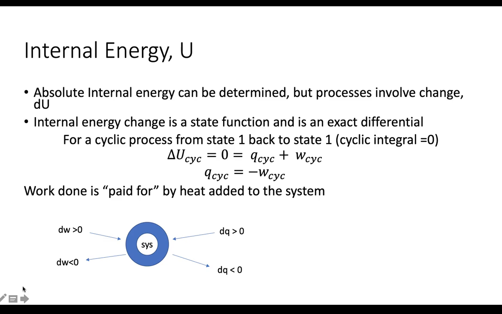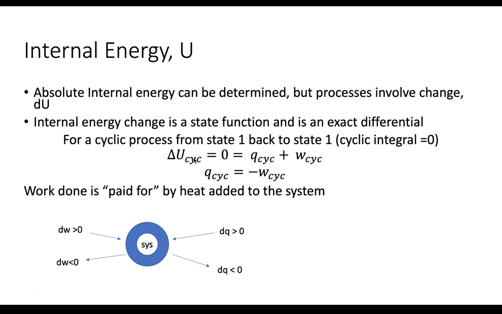We're not physicists. What we're interested in is chemical change or processes, and so we're going to look at changes in internal energy. So that would be the differential of U, so dU. Now, internal energy change is the first of our state functions we're going to define. A state function is an exact differential, one of those things we talked about in the math video. And in a state function, if you have a cyclic process, so if you start at state 1 and you end at state 1, a cyclic integral, if you evaluate that integral, which is delta U cyclic, it's 0 because you've essentially done nothing, right?